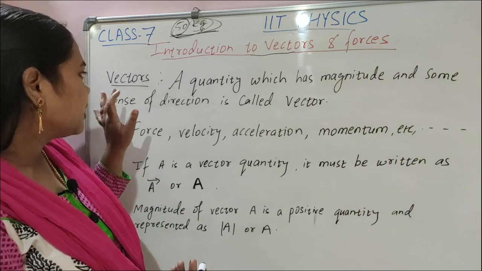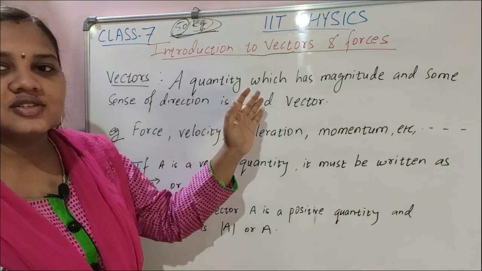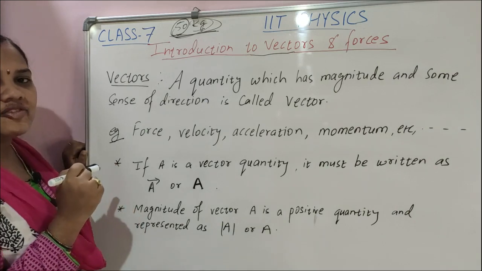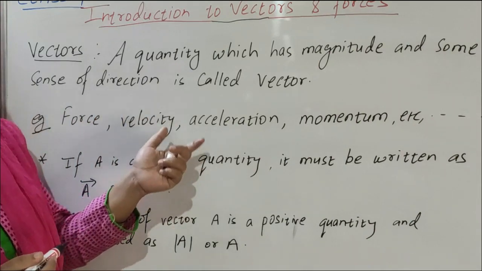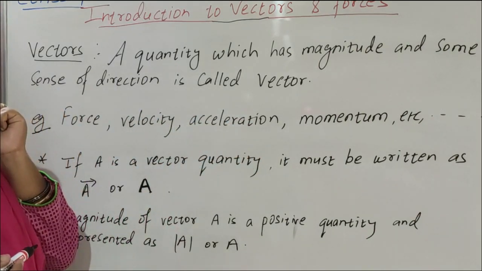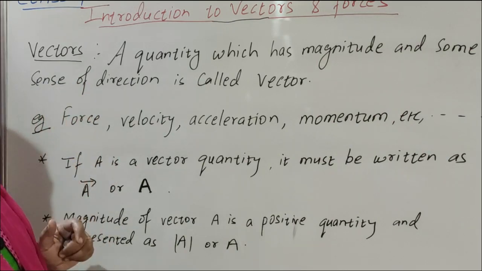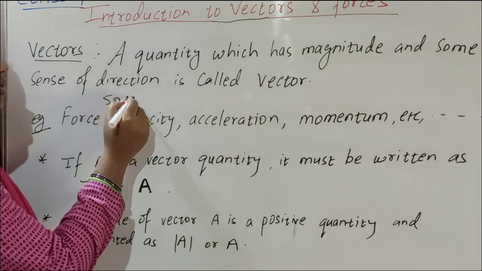A quantity which has magnitude and some sense of direction is called a vector. Next, examples of vector quantity: force, velocity, acceleration, momentum. These are examples of vector quantities.